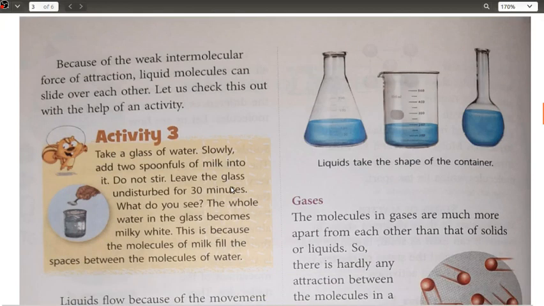If you remember, I also told you about this activity: take a glass of water and slowly add 2 spoons of milk into it. Do not stir, leave the glass undisturbed for 30 minutes. What do you observe?